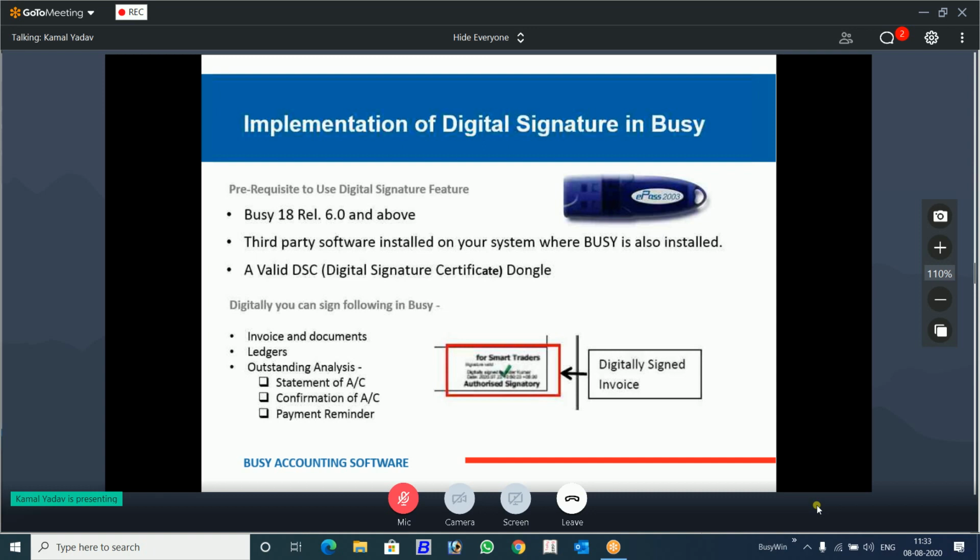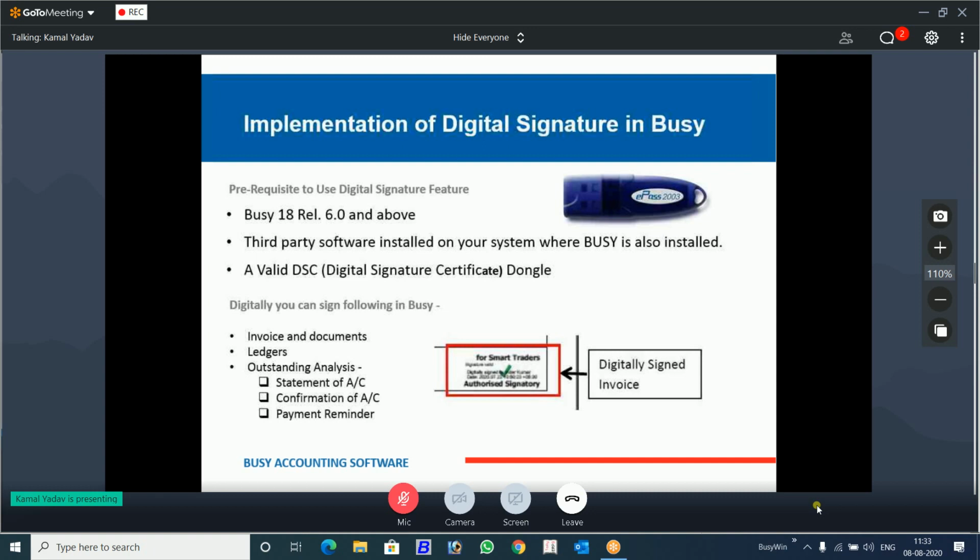You know, there are some prerequisites that you require for signing the digital signature. 3 things should be there. BUSY 18 release 6.0 or above. If you try to use it in 5.6 and try to sign a digital signature, there is no feature. 6.0 and onwards will have this feature.